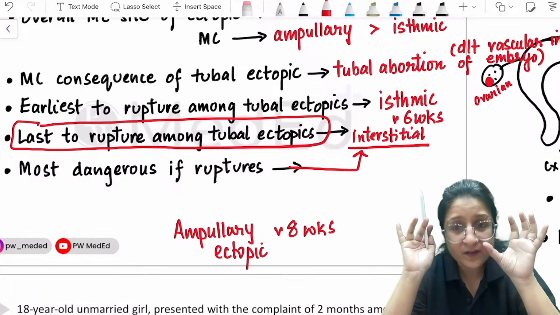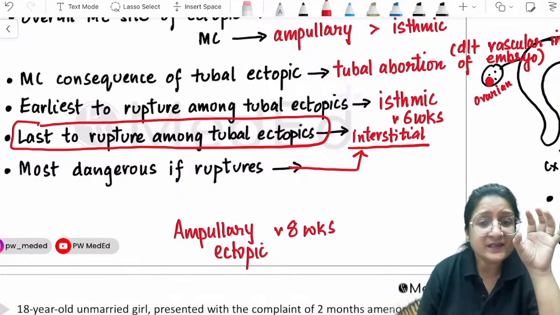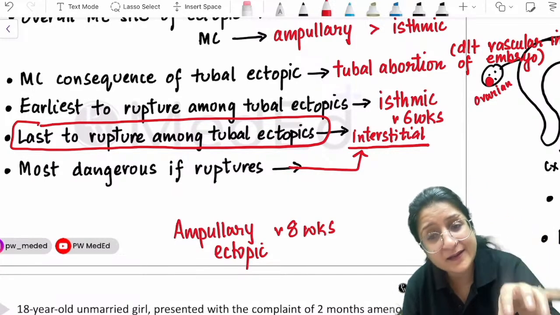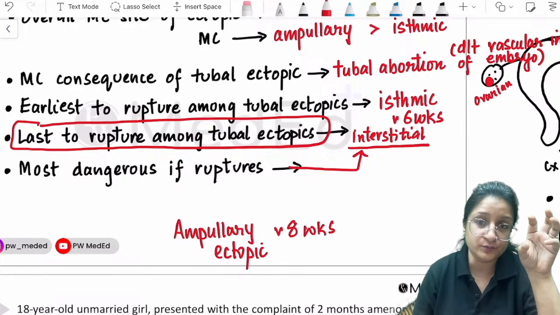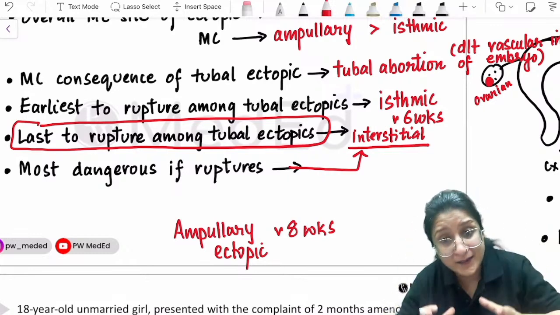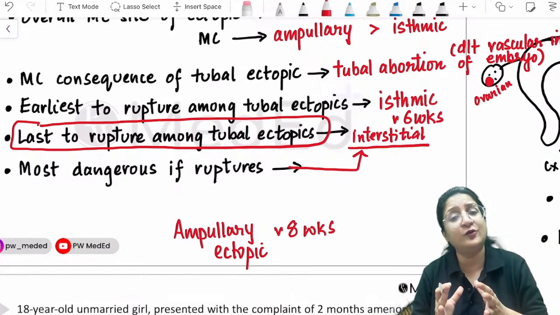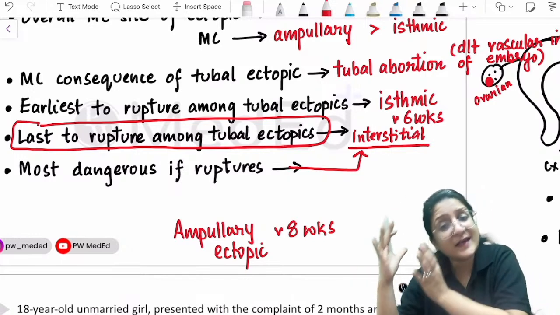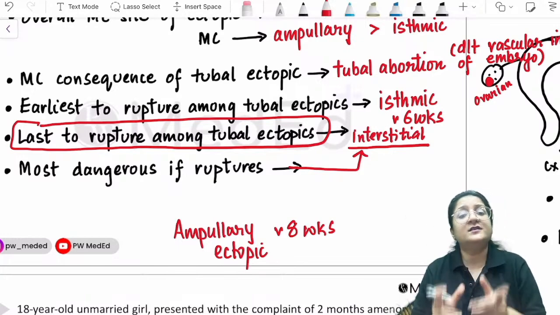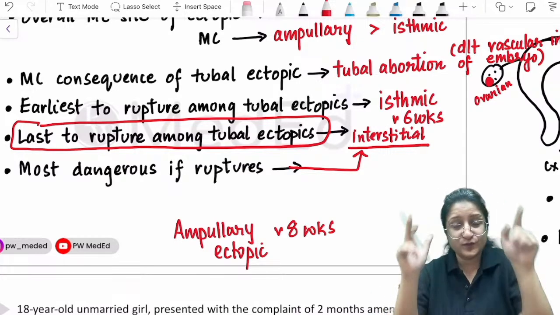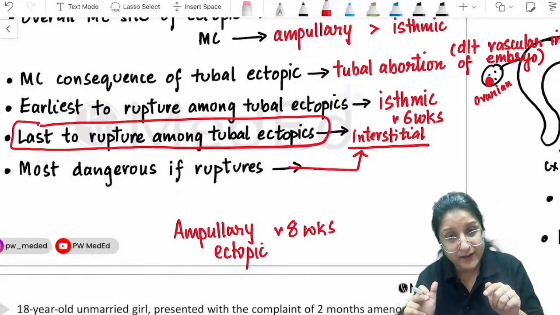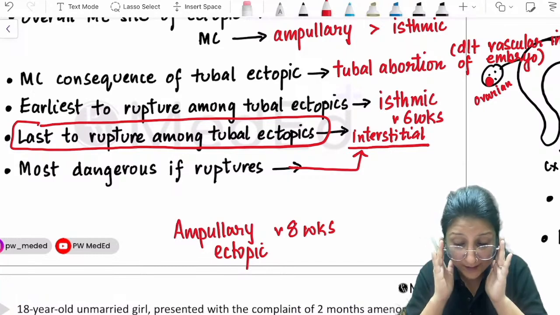And please, do not get confused. Interstitial part of the fallopian tube is actually anatomically the narrowest part of the fallopian tube. Isthmus is the second narrowest part. Even then, don't get confused. Interstitial is the last to rupture among tubal ectopics because of the protection given by the muscle fibers of the uterus. All right, so keep that important distinction in mind.